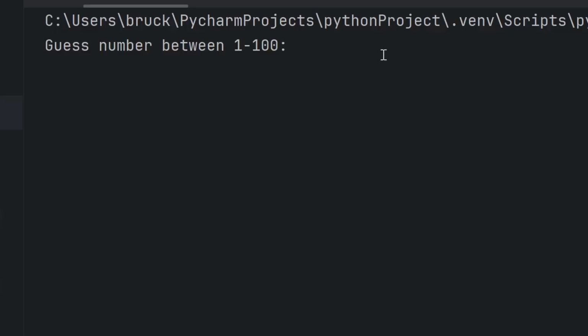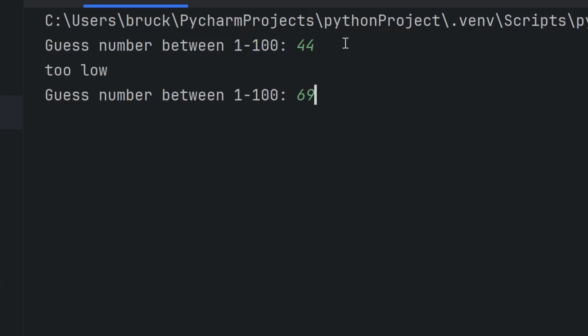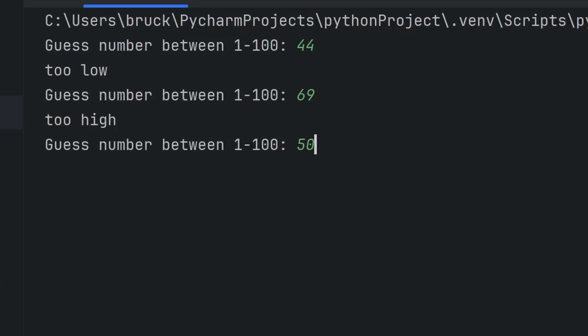The program should behave somewhat like this. So it says guess the number between 1 and 100. And again, this number is a random number between 1 and 100. I'm gonna guess 44. It says too low. I'm gonna guess 69. It says too high. So the secret number should be between 44 and 69. So I'm gonna guess 50 and see what happens.